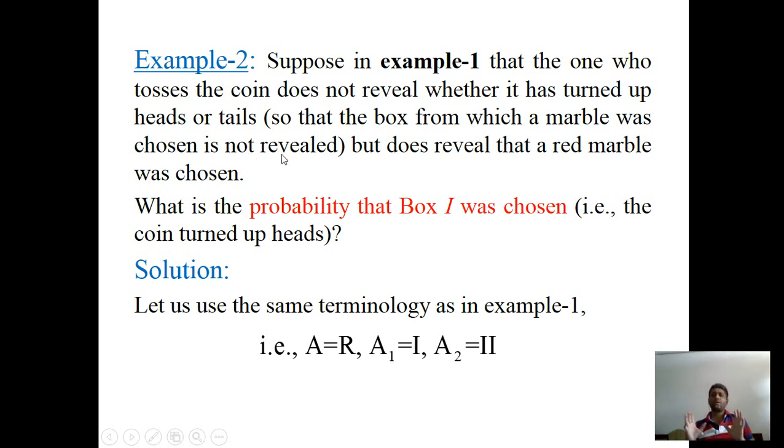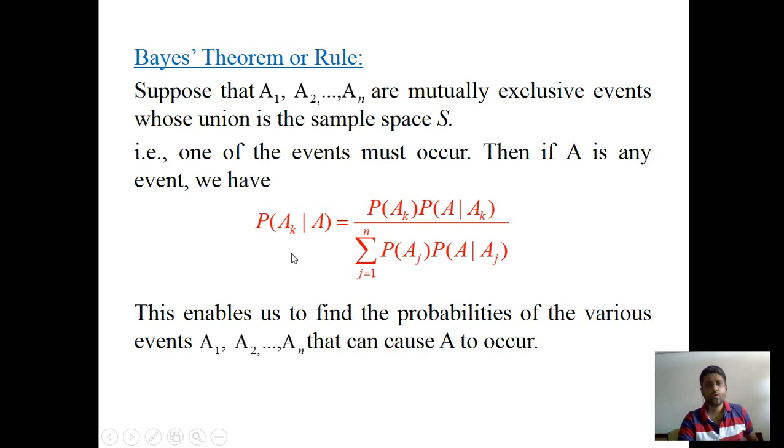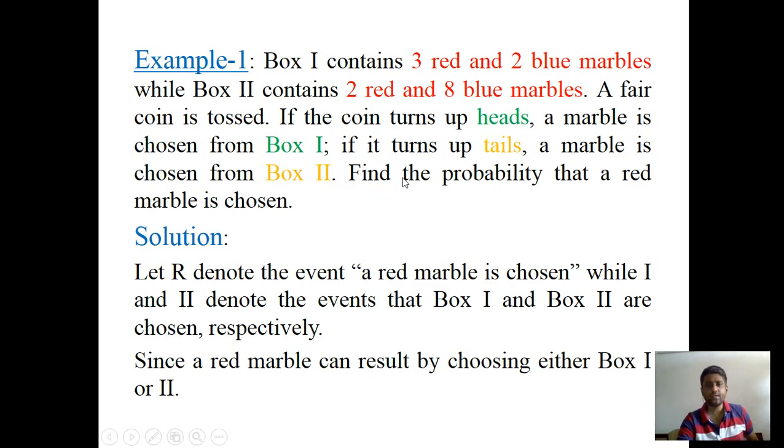That is, the person has tossed the coin but does not reveal the result. It may be head, it may be tail, but he does reveal that a red marble was chosen. What is the probability that box 1 was chosen? That is, the coin turned up head, because in the first example box 1 is selected when the coin turns up head.